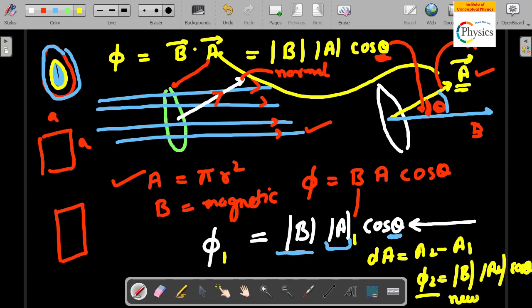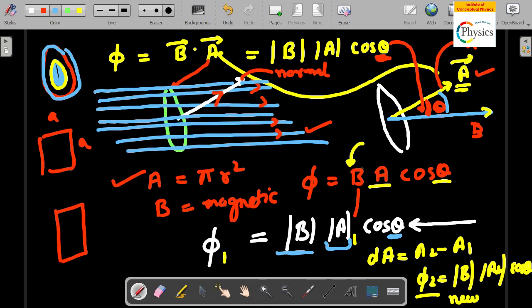The second way to obtain a change in flux is by changing the magnetic field. So keep the area the same, keep the angle between the normal and the magnetic field the same, and just change the magnetic field. So with this magnetic field, increase the strength of the magnetic field. The lines are now closer to each other, okay?